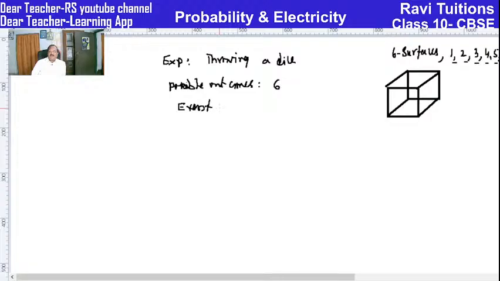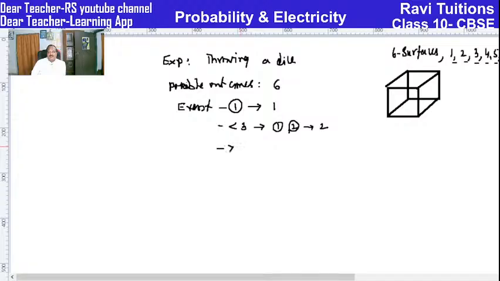Okay, so events, it depends. Suppose event of getting 1 is only one favorable event. Event of getting less than 3, maybe 1 is one event and 2 is also less than 3. So event of getting less than 3, there will be 2 favorable outcomes. So that event depends, whatever the event gives.